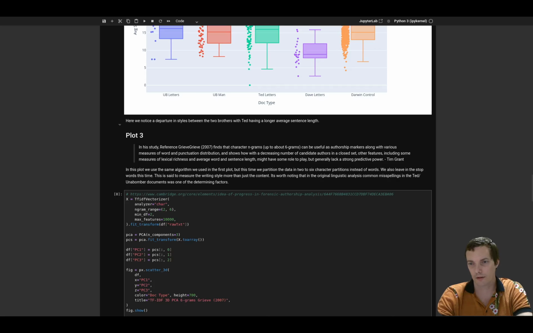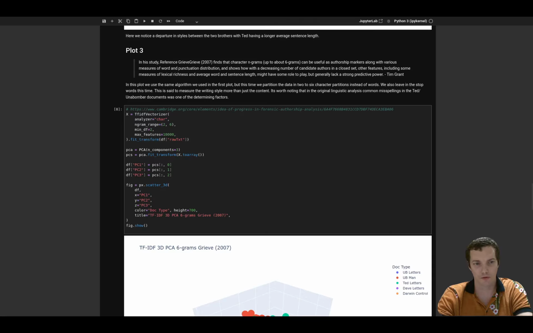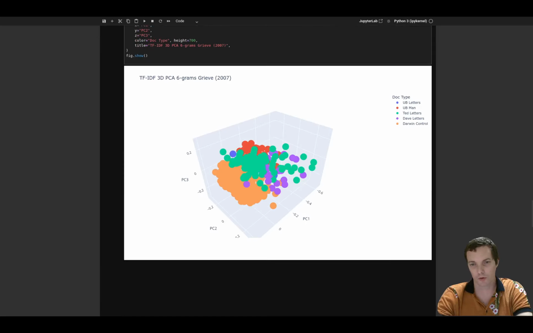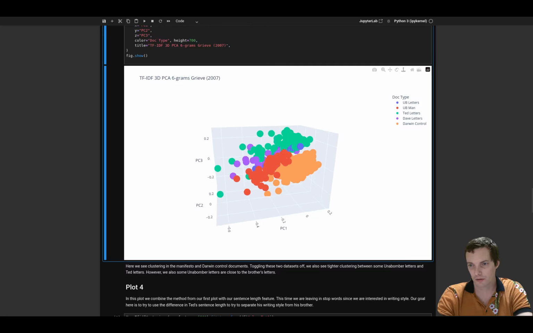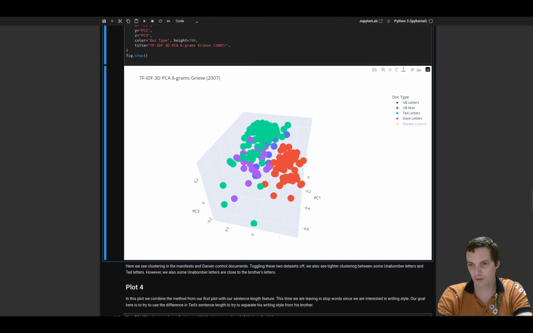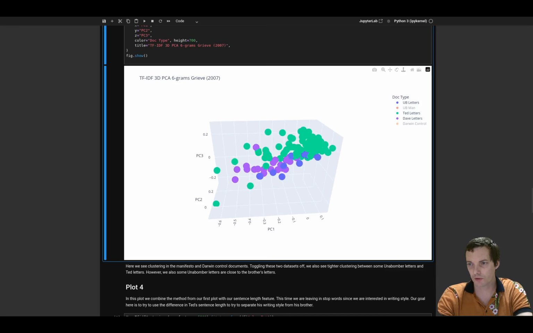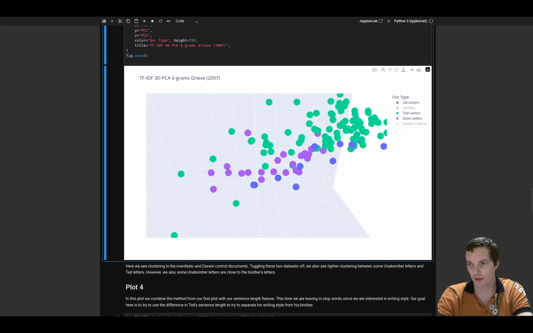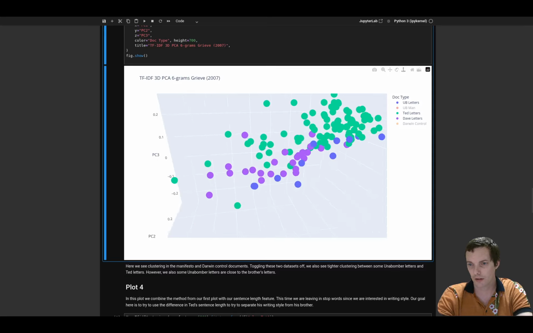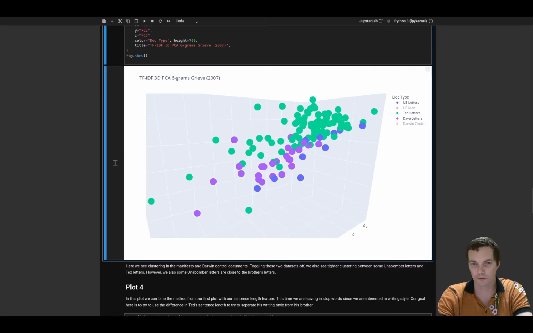Another one that I read about is the 6-grams method. Basically, you partition words into up to 6 characters, and you keep in the stop words this time, and that'll give you more of an indication on style. We see Darwin clustering. We see the manifesto clustering on its own, sort of. And we do see some clustering between the Ted letters and the Unabomber letters. But we also see a little bit of clustering with the brother and the Unabomber letters.